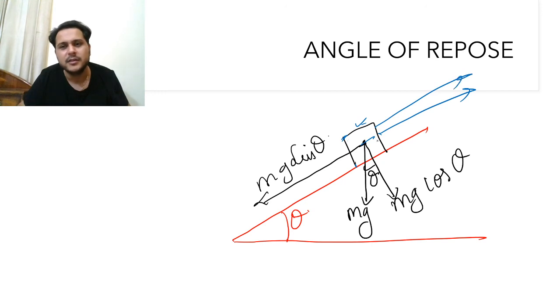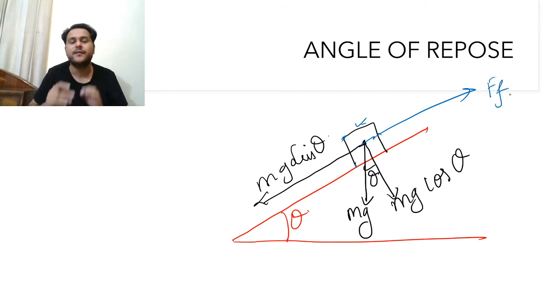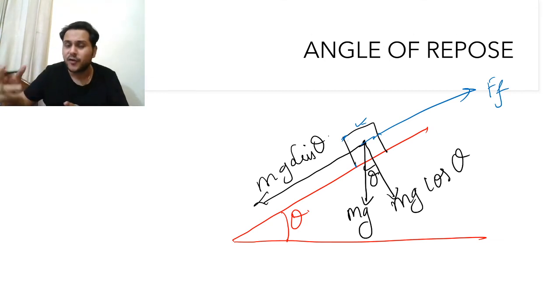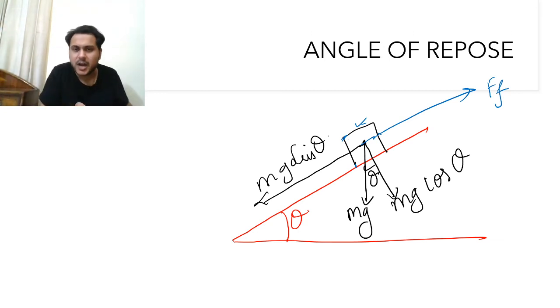So the force which is saying please stay is the force of friction. The force which is not allowing the block to move down is the frictional force, and the force which is bringing the block down is the mg sine theta.